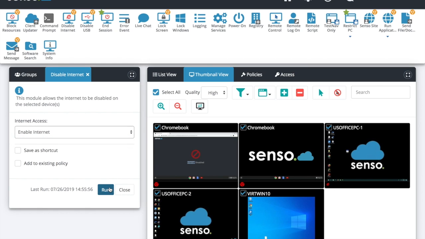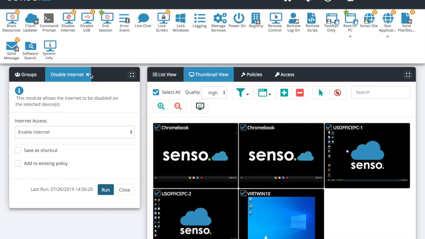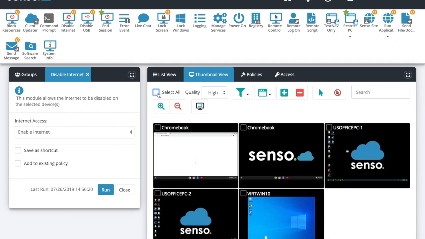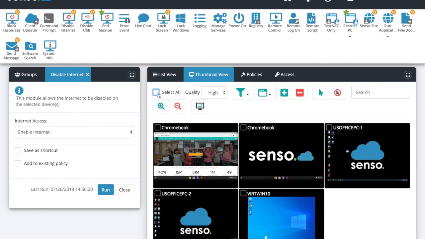And you see, you get these nice little indications here that the internet has been disabled. When you're ready to return service to them so they can use those browsers, you simply select your devices, make sure that little red indication has gone away, enable internet, they're ready to go. Sometimes with lesson plans, they don't need to get out on the internet. It's something they're doing locally on the machine. You could just use this tool right here. And I'm going to reach over because, again, real time, you can see on this Chromebook, I can go back down to Chrome because I've re-enabled the internet, and there I go. They're ready to get back onto whatever website they need to work on that day.